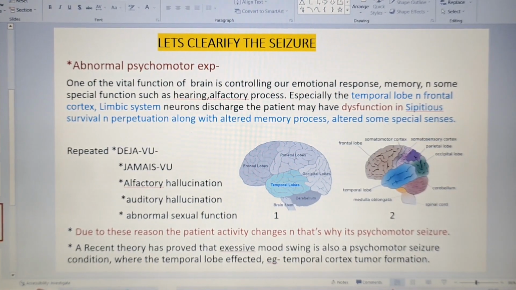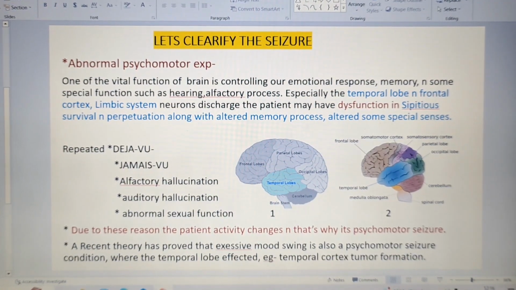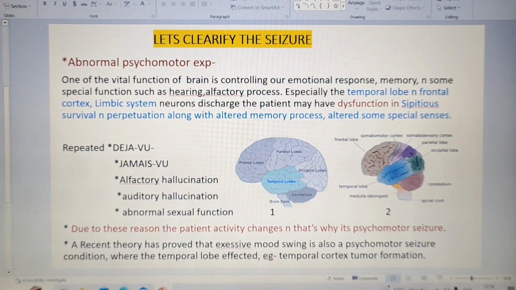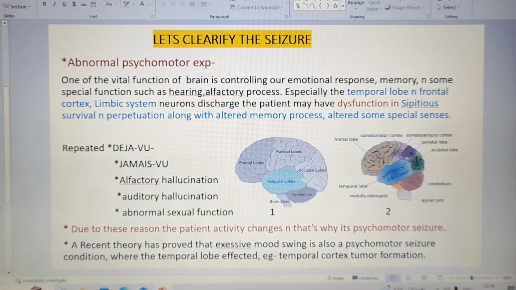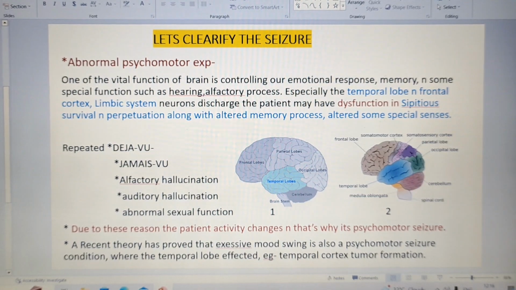Our brain also controls our psychomotor movement. For example, emotions, memory, feelings, everything which is associated with some judgmental motor movement is also controlled by our brain. In that, especially the one which helps is the temporal lobe.